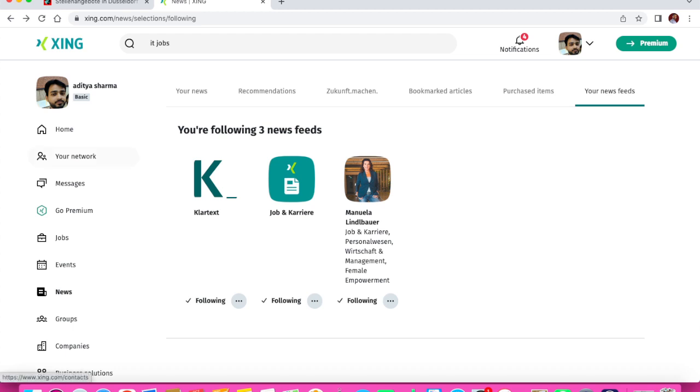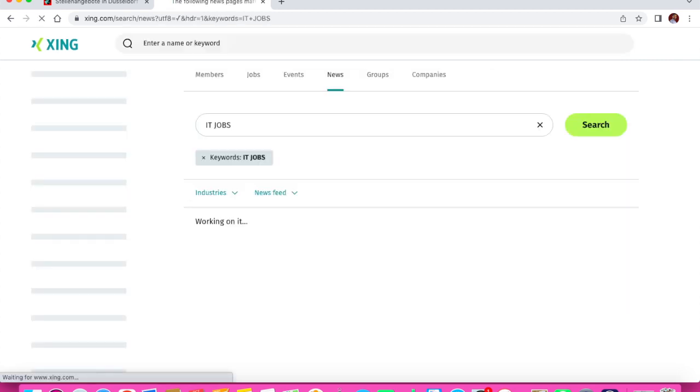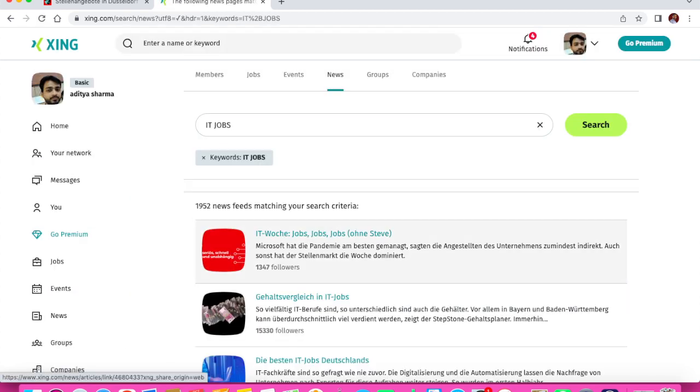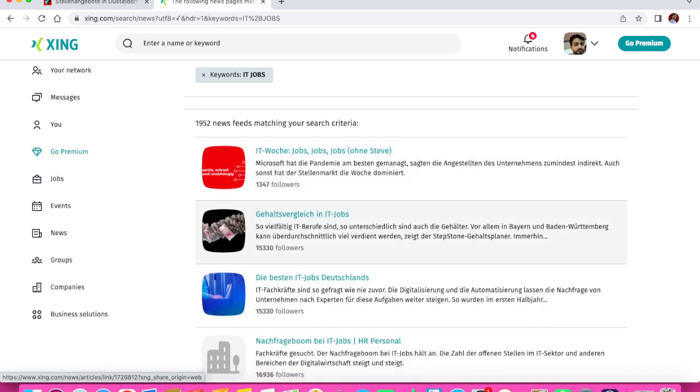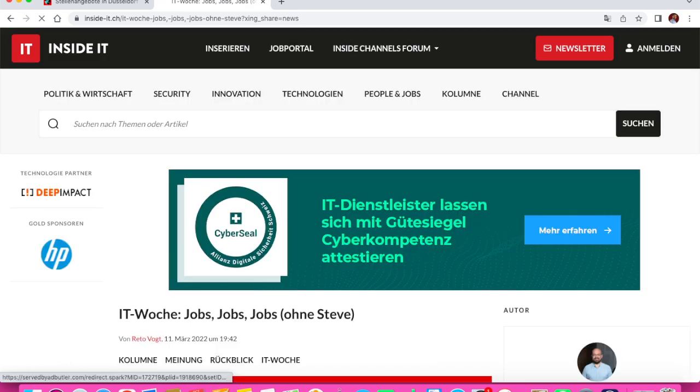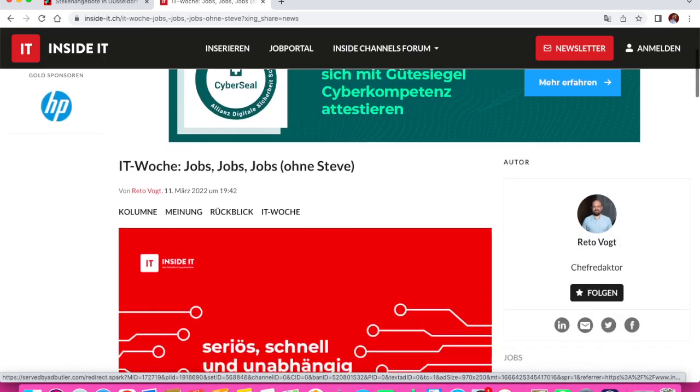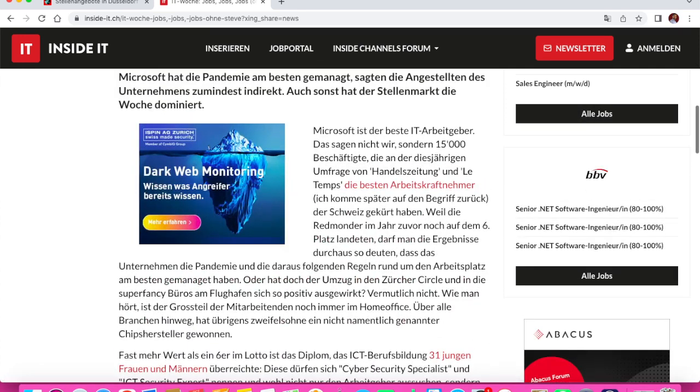So if you want to find a job, just type here, suppose IT jobs, IT sector. You can write IT jobs in the search option and the keyword is IT. So these are the different jobs you can see here. I'll just click on the first IT worker job. Everything will be in German. You can change the language, but German is okay because I hope you understand.